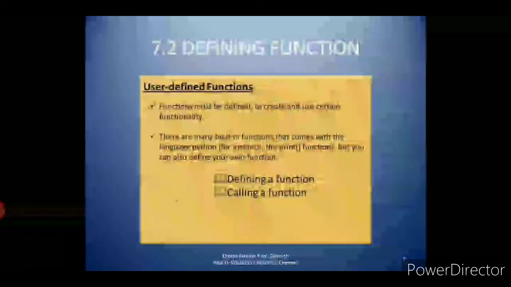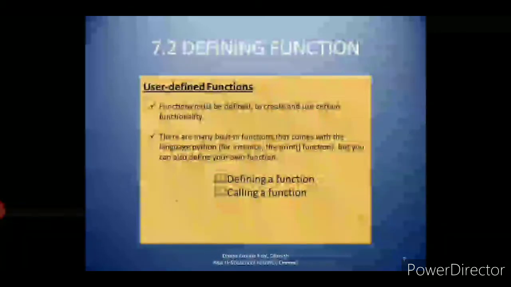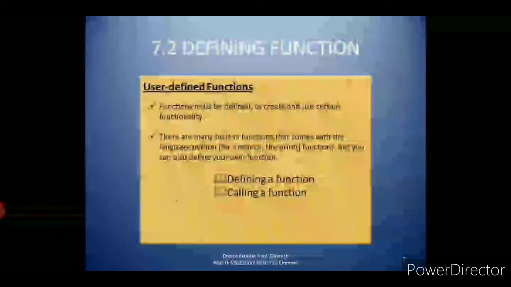Then what do you mean by user defined function? Take page number 90 in your textbook, defining the functions, then user defined functions. Functions must be defined to create and use certain functionality. So first you have to define the function, create the function, and then you can use the functionality. There are many built-in functions that come with the language Python. For instance, the print function is a built-in function.